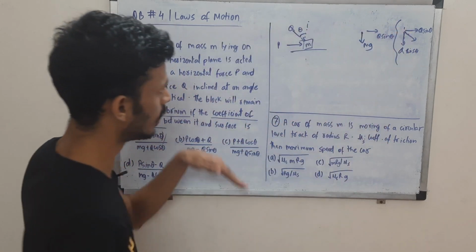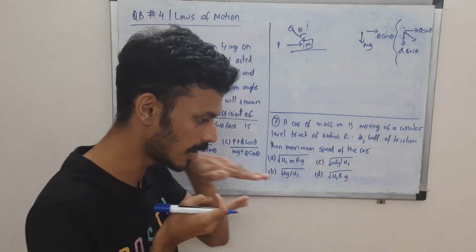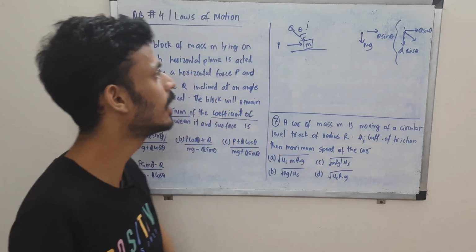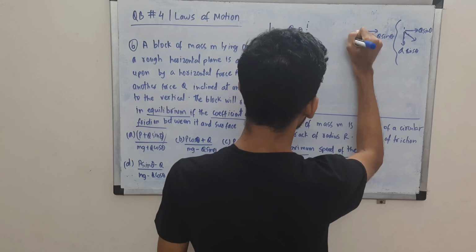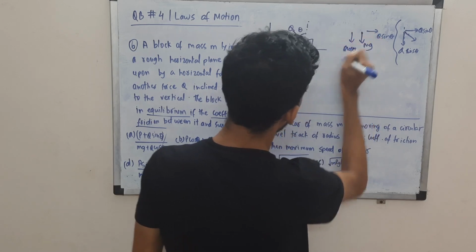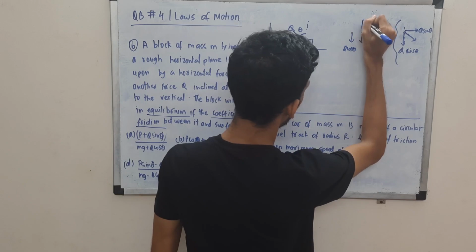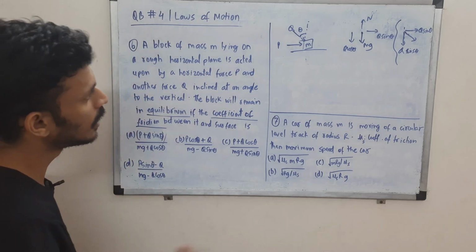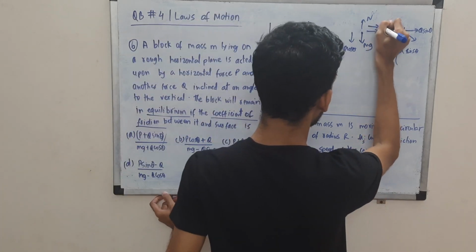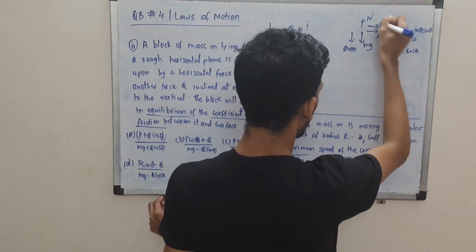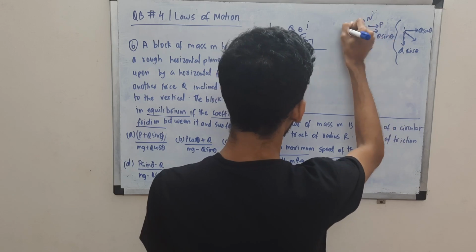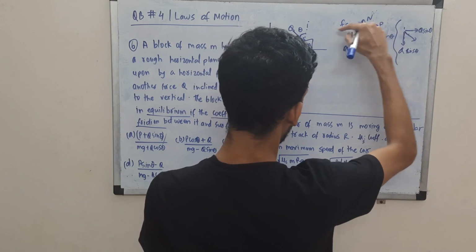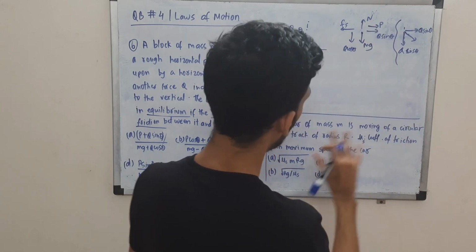You can also see the intuition, right? Q is pushing the block like this. So its components are in the forward direction and the downward direction, right? So Q sine theta and Q cos theta like this. Then we'll also have normal force from the contact between the surface and the block. P force is also there. P is like this, right? So in order to stop the motion, we'll have friction in the opposite direction, Fs. Okay, so these forces should cancel out each other so that the block will not move.